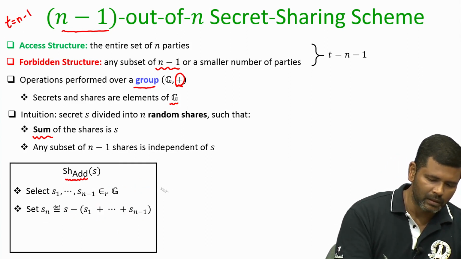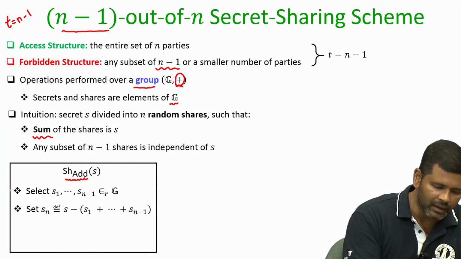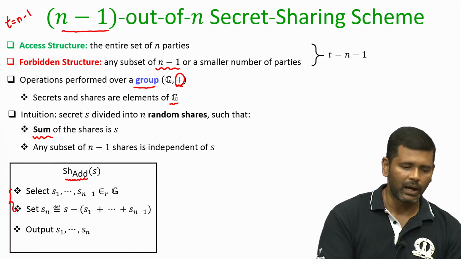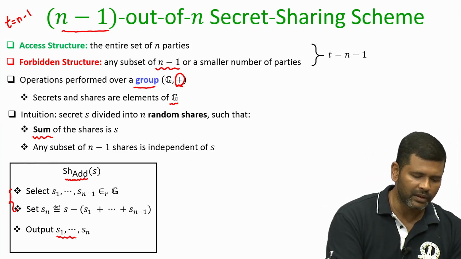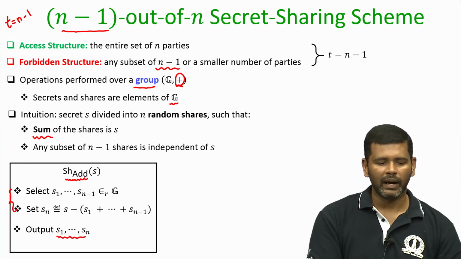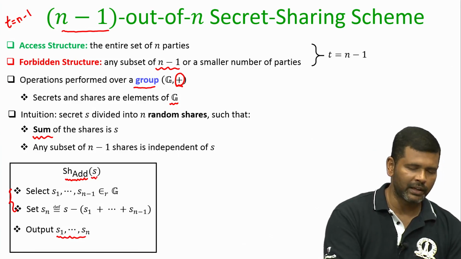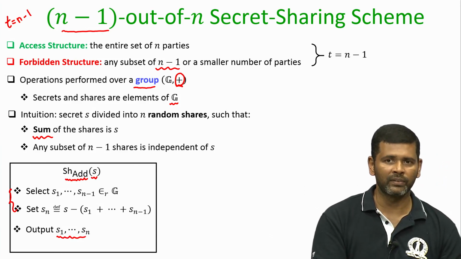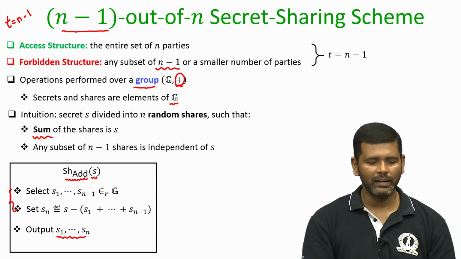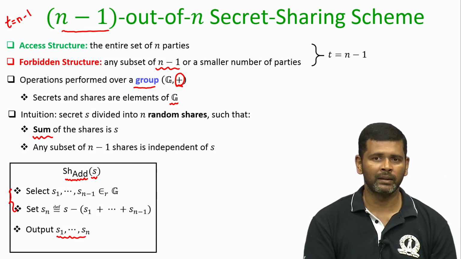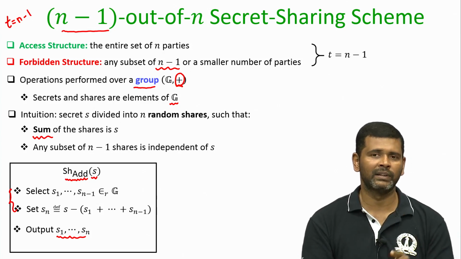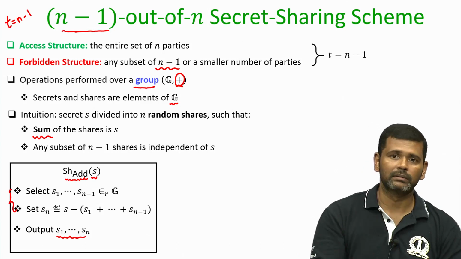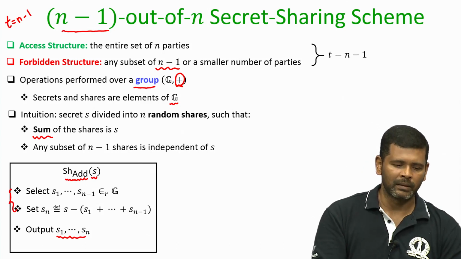Remember, all these actions are done as part of your sharing algorithm, and now the algorithm outputs the shares S1 to Sn. If the dealer wants to share the secret S, it will run this sharing algorithm, compute S1 to Sn, and the value of Si will be given to the party number Pi over the private channel between the dealer and the party number Pi.